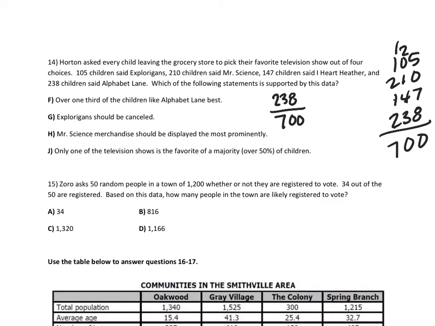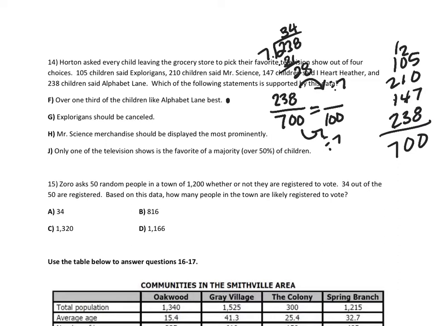So how do you know? Well, we'd have to maybe find the percentage. You would divide by 7. 238 divided by 7. Or you can simplify 238 over 700, whichever one floats your boat better. Okay. And that's going to be 34%. So over 1/3. 34% is over a third, right? Just a little bit.